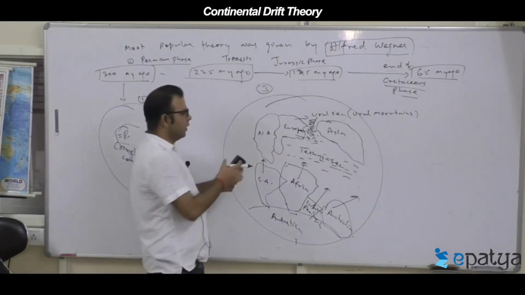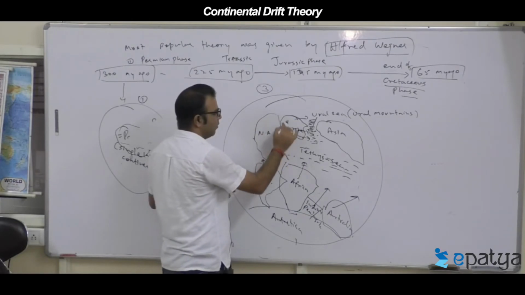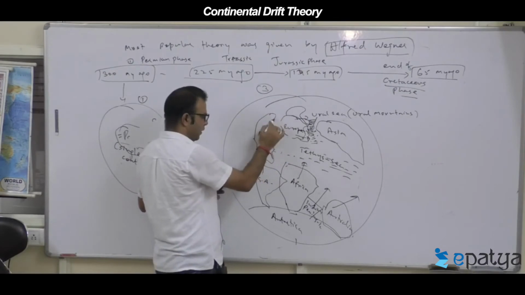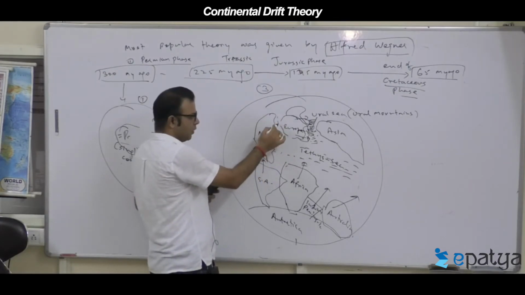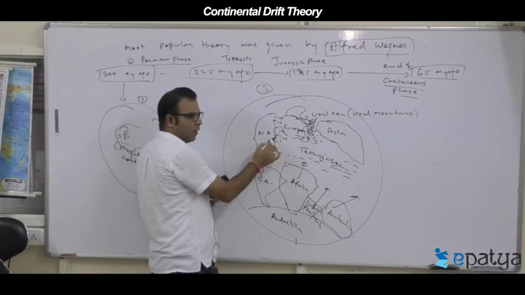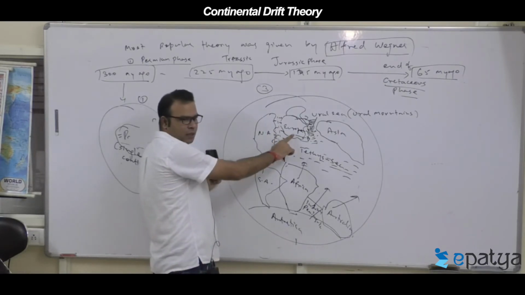So, this part gets separated later on. This part starts getting separated and turning into Europe. So the Europe part is now getting separated from this part. In this process, a sea starts forming in between Europe and North America. It starts creating a water body between what? North America and Europe.